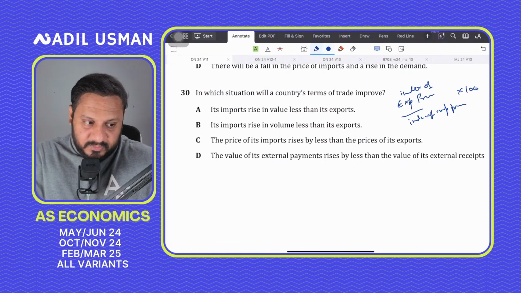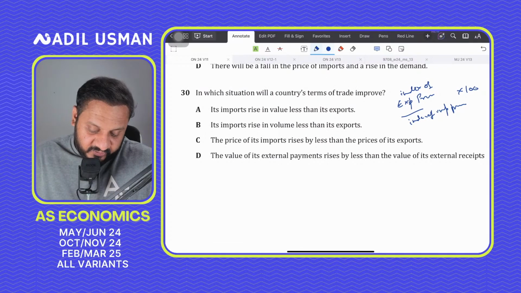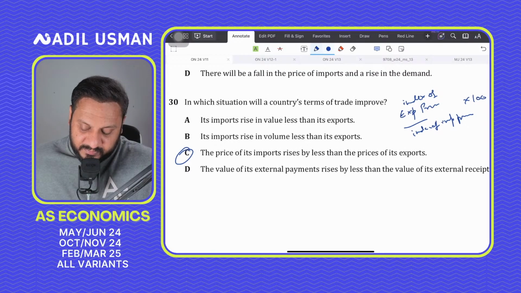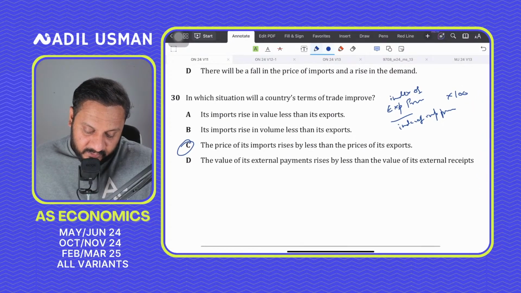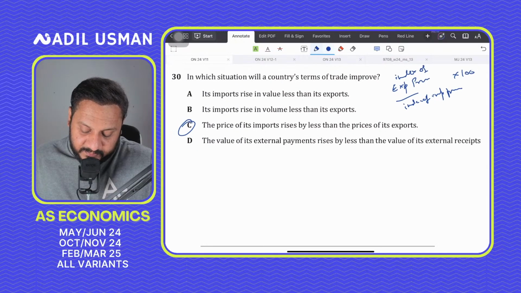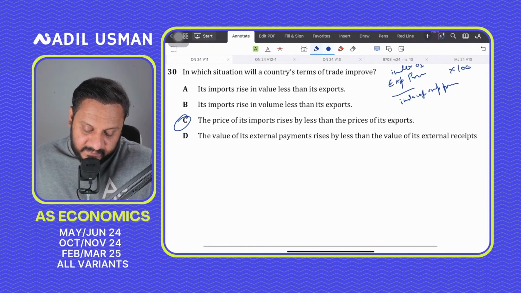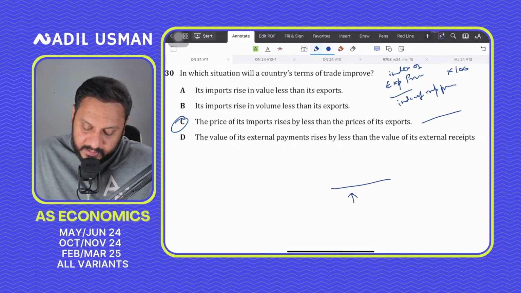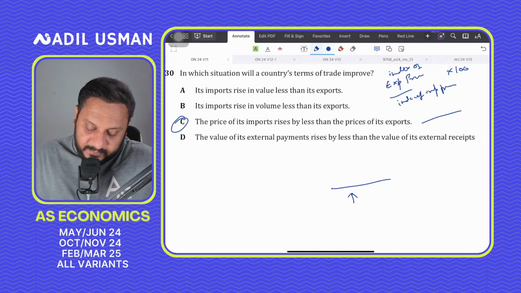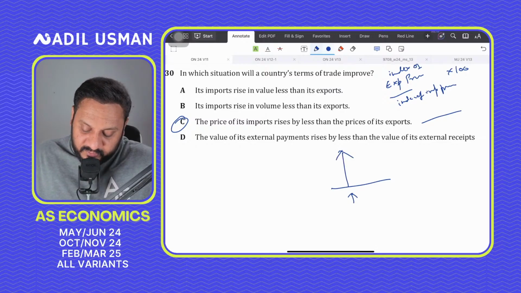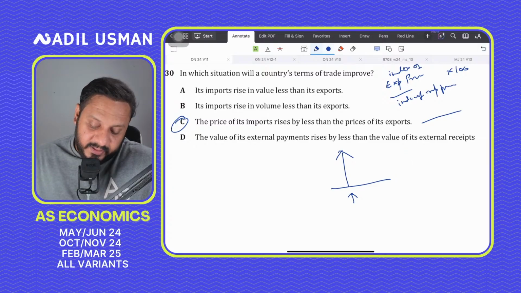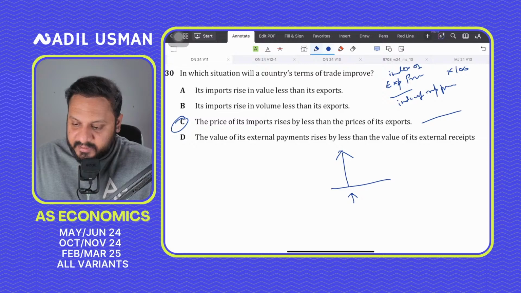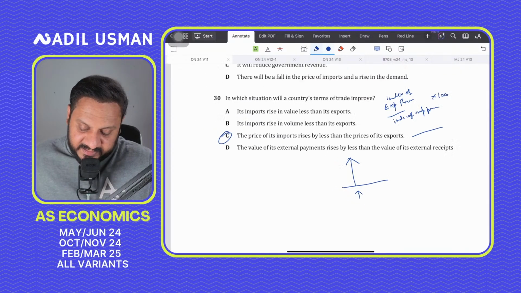So the answer to question number 30 should be C for Charlie. The price of its imports rises by less than the price of its exports, and this makes perfect sense, because if the price of imports rises by less, but the price of exports is going up by a lot more, the numerator is going up by a lot more than the denominator, so terms of trade should rise, right? So C is the correct answer, and that finishes the paper.